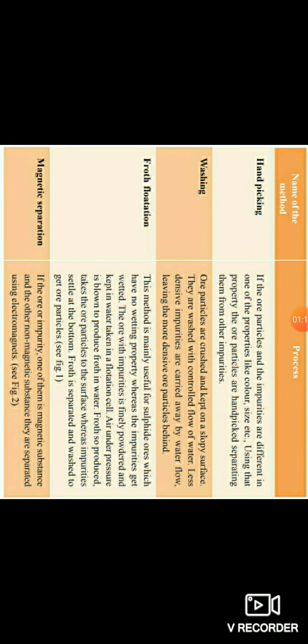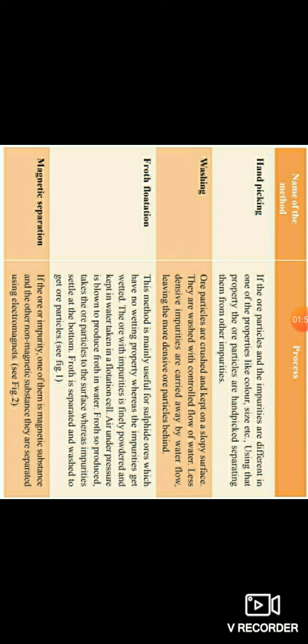First method is hand picking. Hand picking means if the ore particles and the impurities are different in one of the properties like color, size, etc., using that property, the ore particles are hand picked, separating them from other impurities. This process is known as hand picking. And the second one, washing. Ore particles are crushed and kept on a sloping surface. They are washed with a controlled flow of water. Less dense impurities are carried away by the water flow, leaving the more dense ore particles behind.